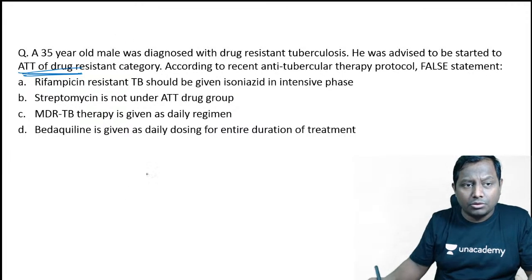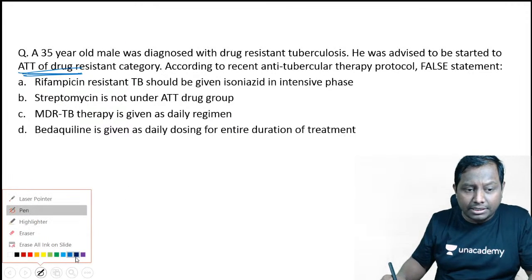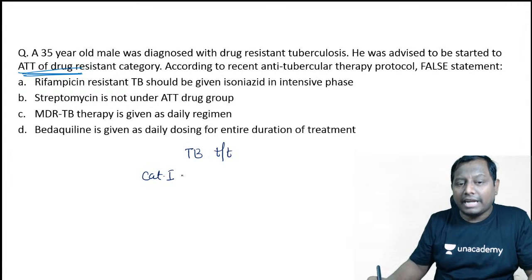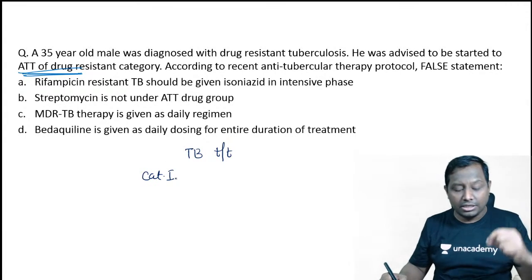In tuberculosis treatment, remember guys, multiple categories are available. You have category 1. This category 1 is given to all the patients, regardless of new, old, previously treated, or defaulter.